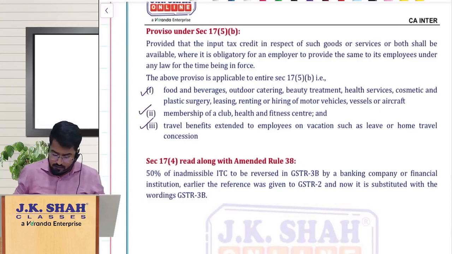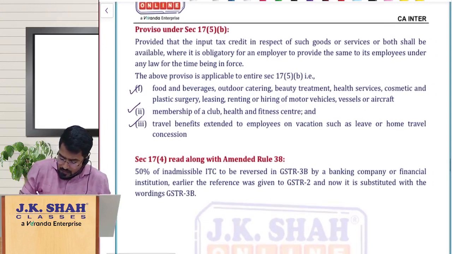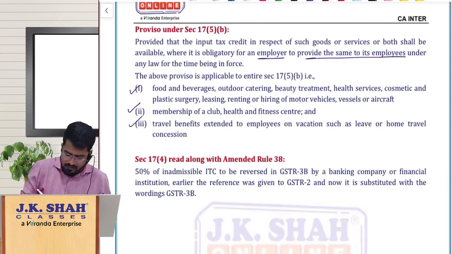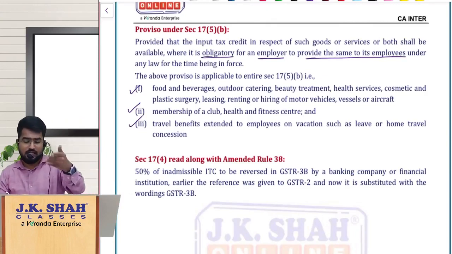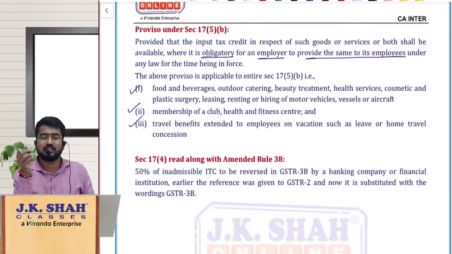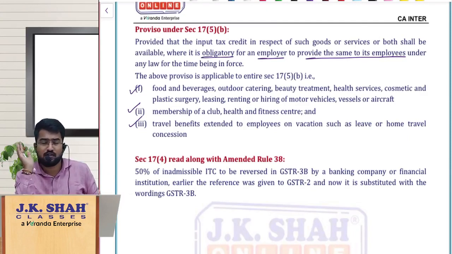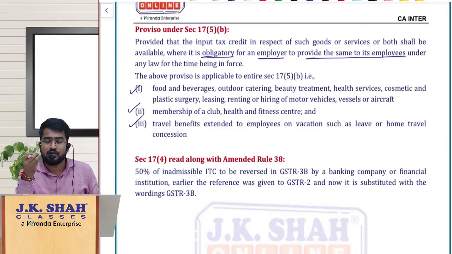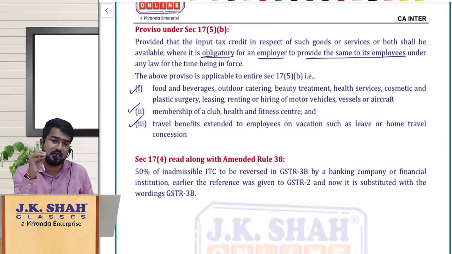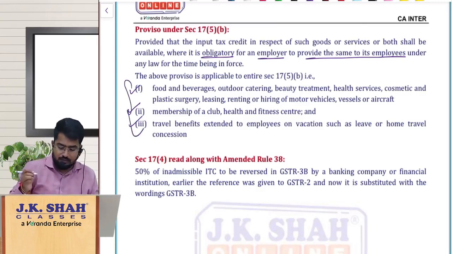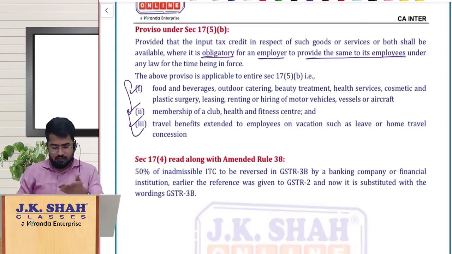You cannot take ITC of this, but if these are availed by the employer to provide to the employees as a part of statutory obligation, then ITC is available. So this is again a clarification. Normally, almost every blocked credit has a common exception: if it is procured by the employer to provide to its employees under statutory obligation. So this exception is available for all these items under 17 subsection 5 clause B. Okay, so that is the point.